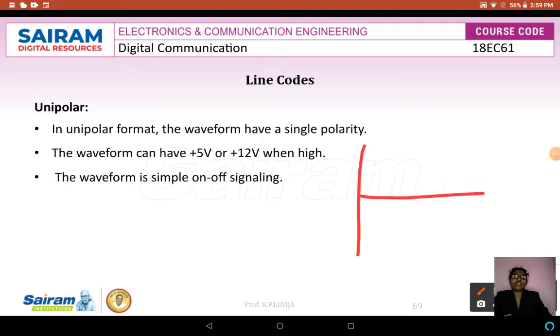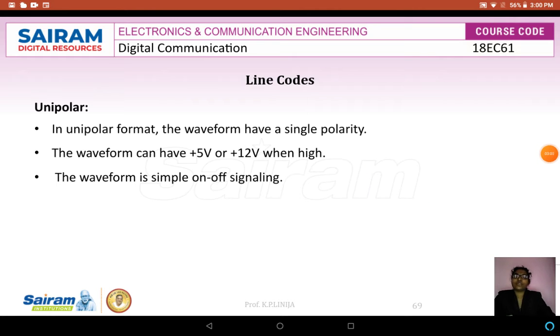For example, the data sequence is 101. As a digital representation, if there is a 1, we call it high, and a 0 is low. That means during the 0 bit, no pulse is transmitted. Therefore, we can draw like this. Whenever the symbol is high, we represent the positive pulse, and when the symbol is 0, we represent it as no pulse. This is called on-off signaling.